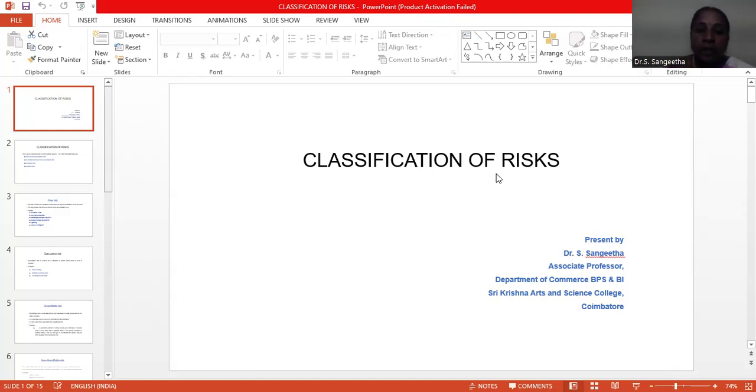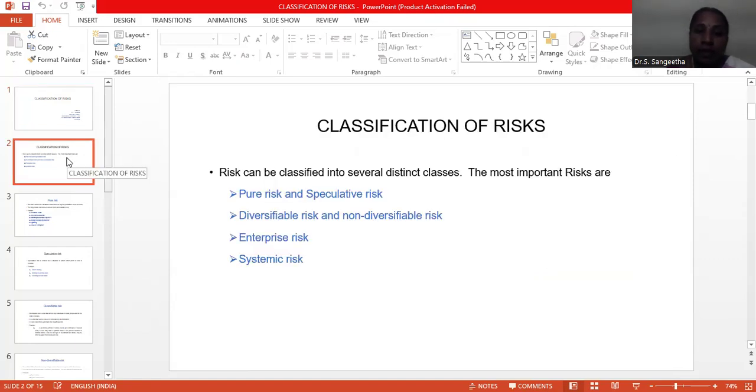I would like to explain the topic, classification of risk. Risk is uncertainty concerning the occurrence of loss. There are different types of risks. The most important risks are pure risk and speculative risk, diversifiable risk and non-diversifiable risk, enterprise risk, and systemic risk.